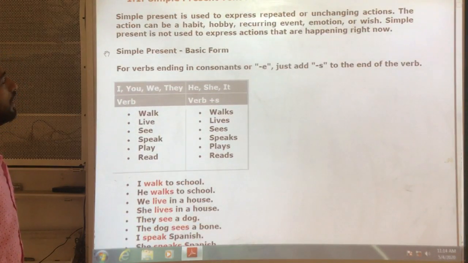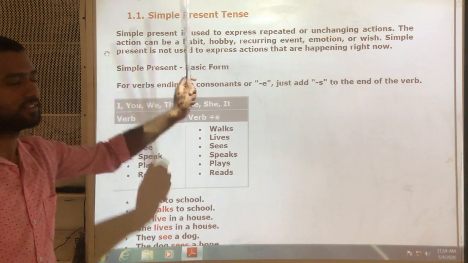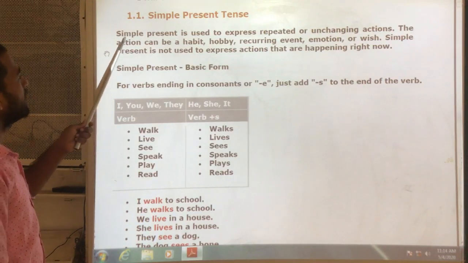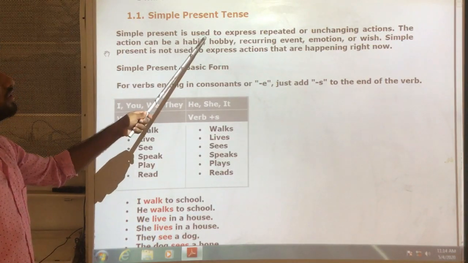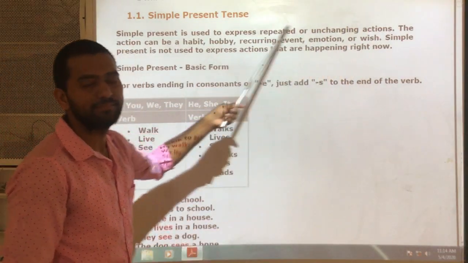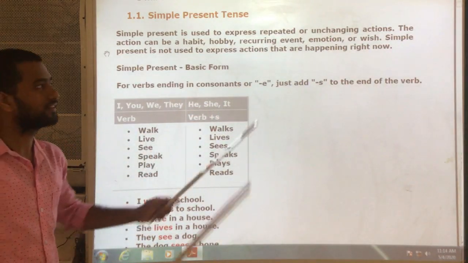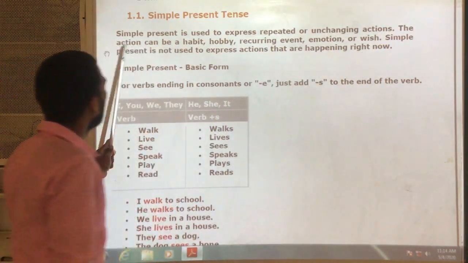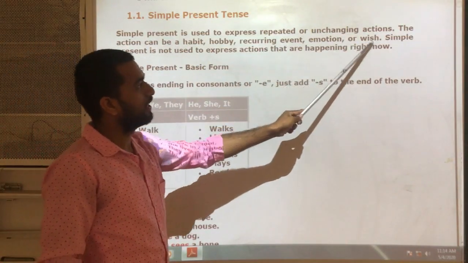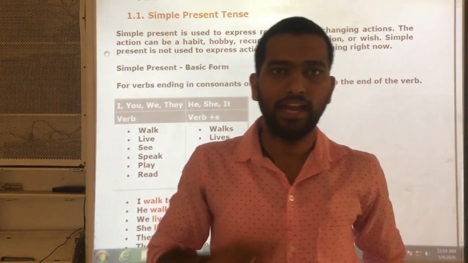Here a detailed explanation is given of how simple present tense is used. When do we use simple present tense? Just look at this point now. Simple present is used to express repeated or unchanging actions, meaning daily going-on actions or daily routines. The action can be a habit, recurring event, emotion or wish. Daily routine action means, for example, I wake up daily at 6 a.m.